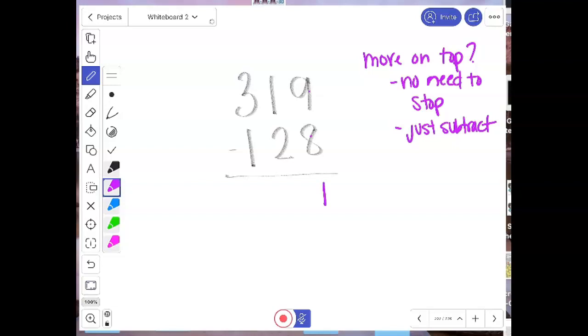But now I have to ask myself that question again. Do I have more on the top or more on the floor? Got more on the floor. So I borrow 10 more. And 11 minus 2 is 9. 2 minus 1 is 1. So my answer is 191.